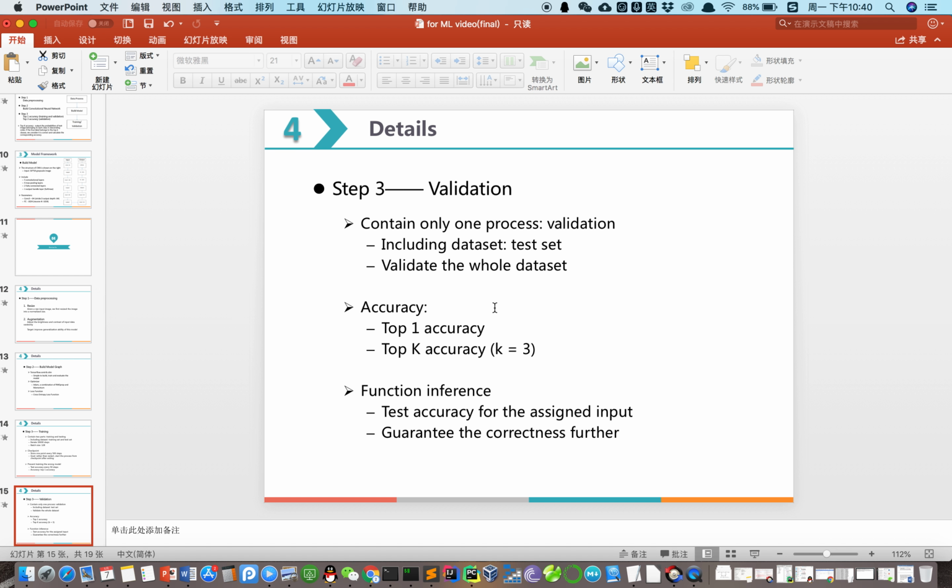The process of validation is very similar to the training step. We use the test dataset to evaluate the top 1 accuracy and top K accuracy of the model, and save the results in the output file.